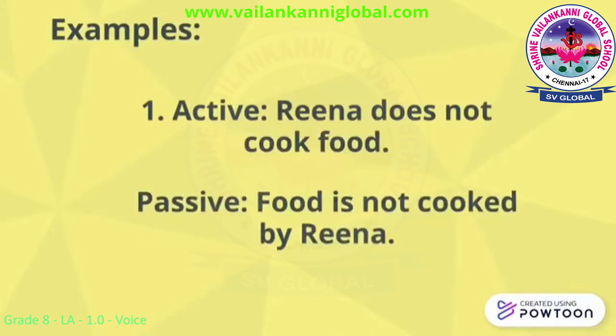So this passive statement began with an object food and we've used auxiliary verb is and the main verb as cooked because it is a verb 3 form of cook, and we've also added not because it is a negative statement. What else is needed? We have to add by and then the subject of an active voice. What else are we waiting for? Let's complete the statement just by adding by, and then the subject of the active voice. So we'll get the answer. Food is not cooked by Reena.